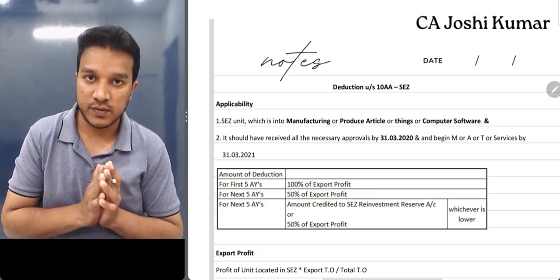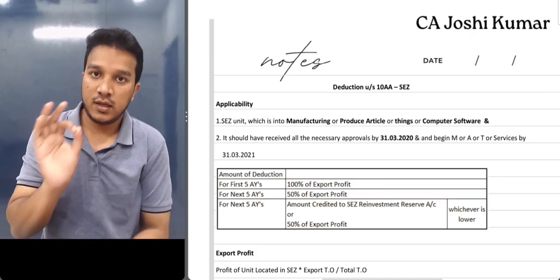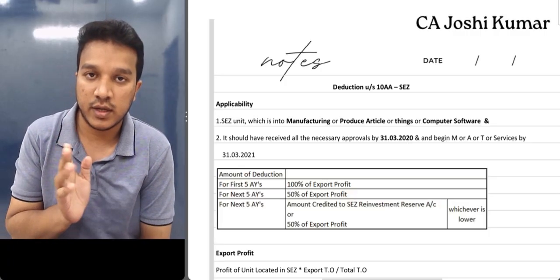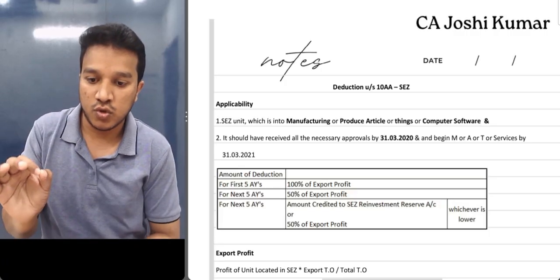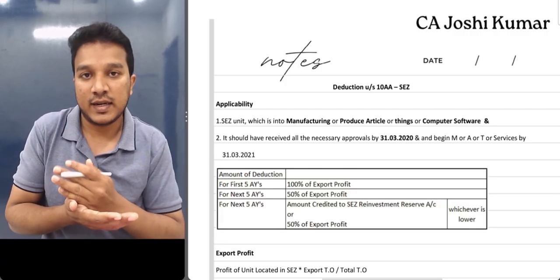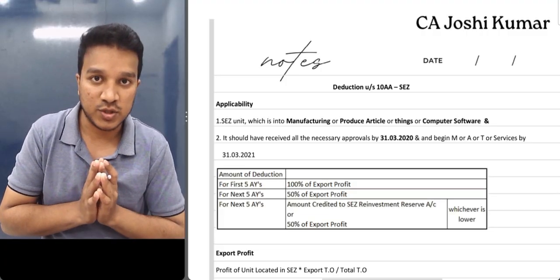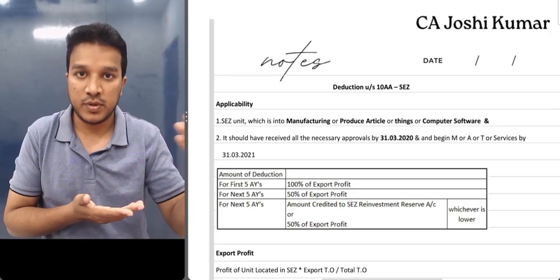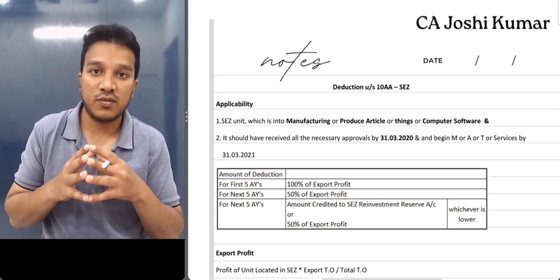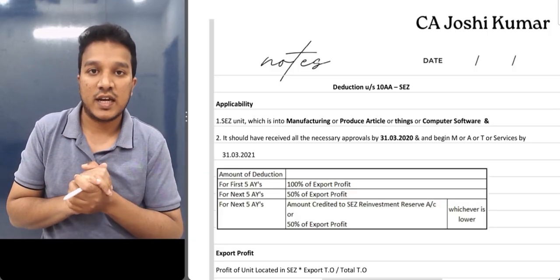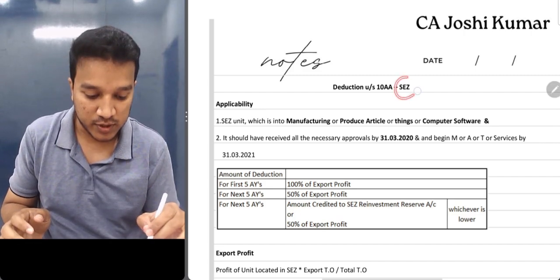This is going to be a quick revision. Before getting into the topic, a little bit of background for better understanding. Back in the 1990s, India saw slow growth in exports, but we didn't have proper infrastructure. Our procedures were complicated, taxes were huge. But if we have to compete with our competitors like China, we need to build world-class infrastructure. So that is when India came up with the special economic zone.